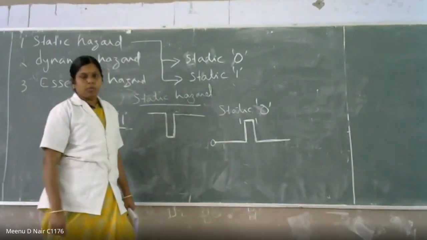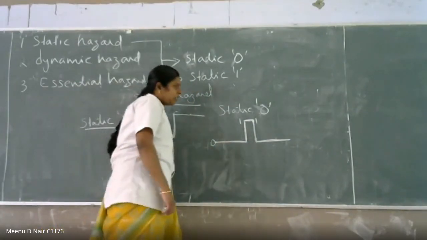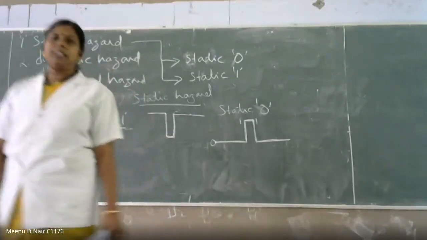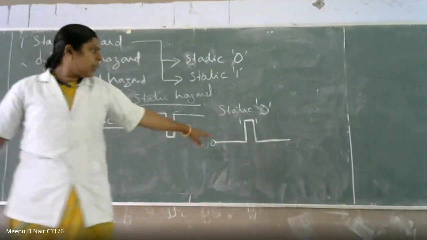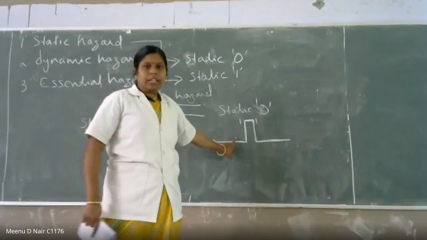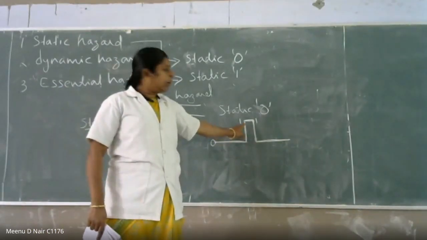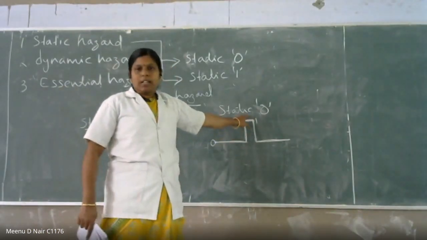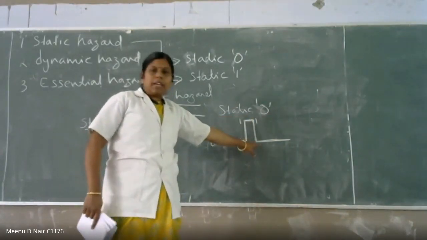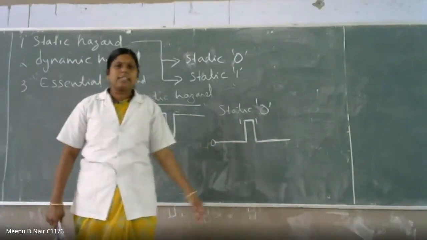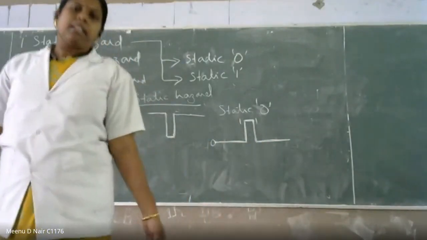That is static 0. Is it clear? You are expecting output in the 0 level, but due to the delay in the circuit, you are getting a pulse in the 1 level, and again it will be back to 0 level. That is static 0.